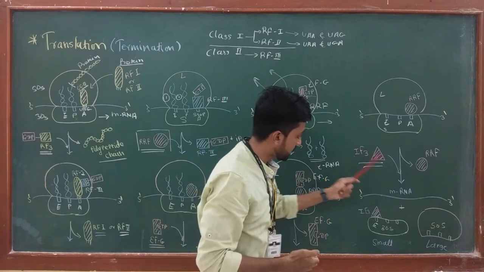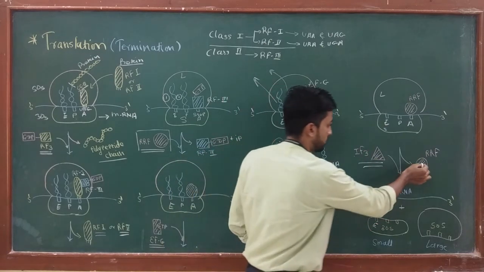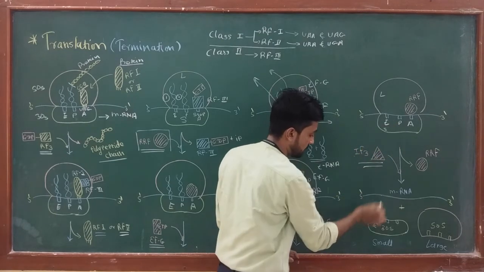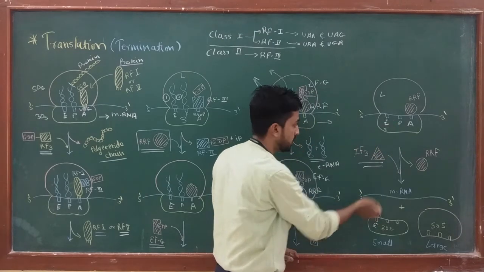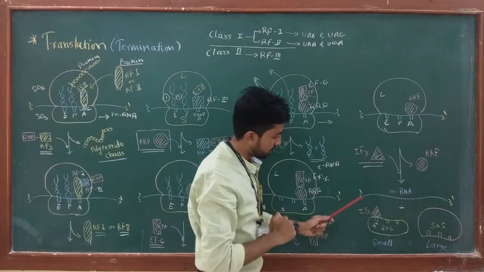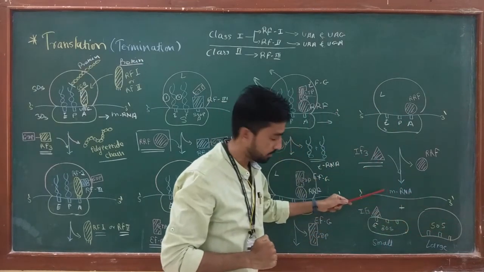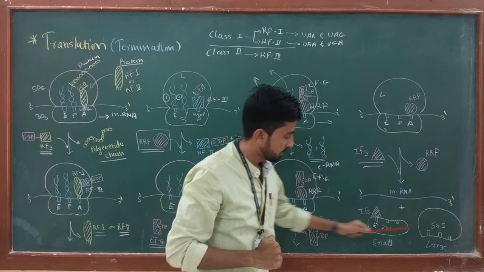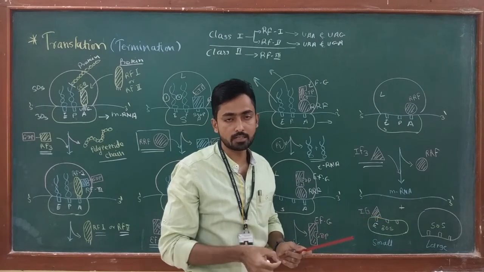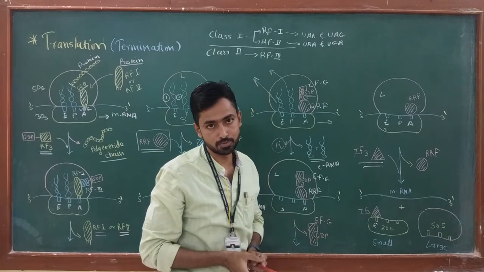Okay, when IF3 enters the process, this RRF is released from the A site. Now IF3 directly gets attached to the E site, and due to attachment of IF3, the small subunit and large subunit dissociate from each other, and now this happens. mRNA becomes free, and the small subunit and large subunit also get dissociated from each other, which marks the end of the translation process.